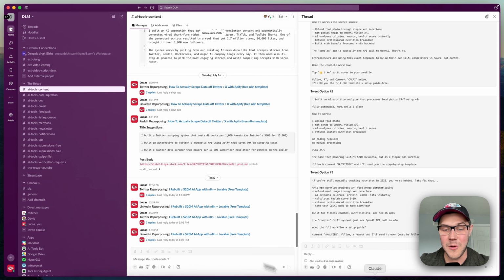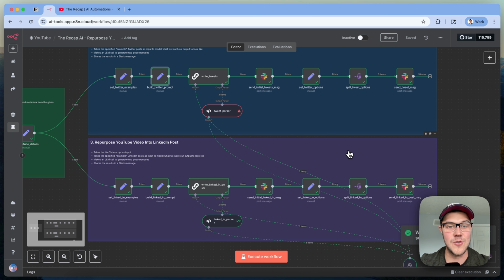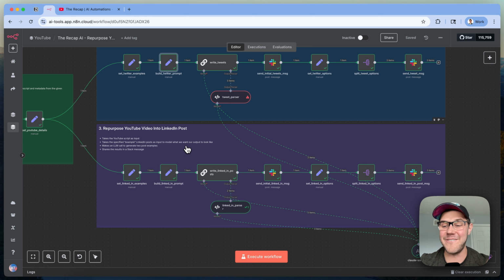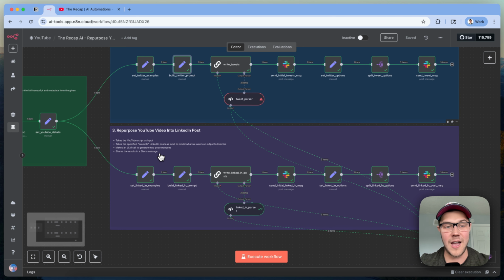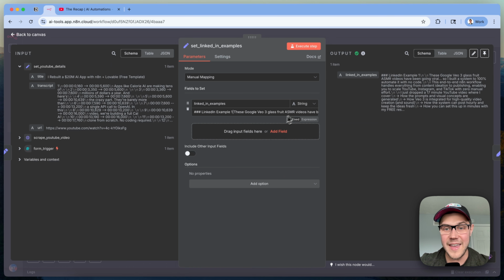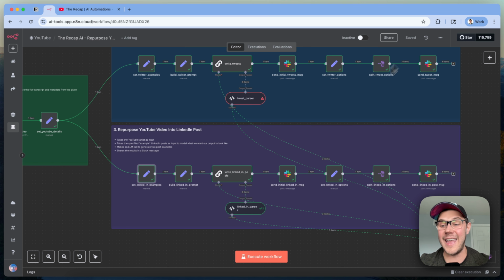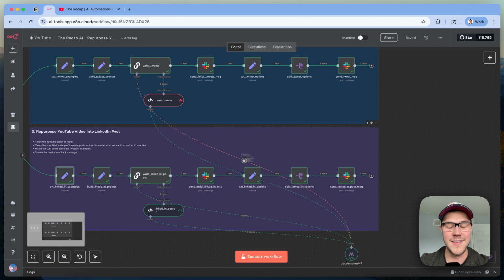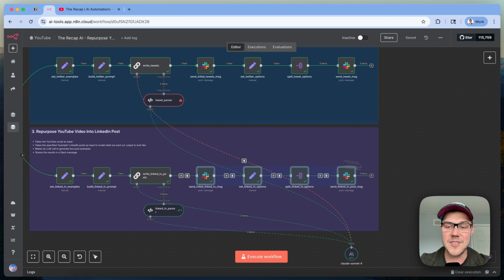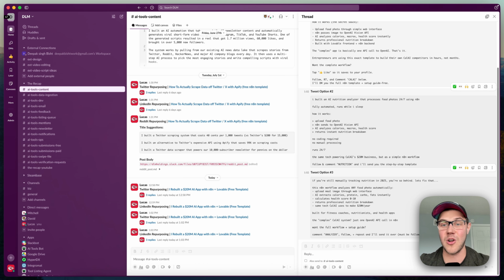Looks like the LinkedIn repurposing just finished. I'll jump back into n8n to show you. We follow a very similar pipeline for how we built this out. Number 1, we set a couple of examples here of what we want a good looking LinkedIn post to look like. We build out a full prompt, and then we're finally writing a couple of different LinkedIn post options that are optimized for engagement. After that's done, everything gets cleaned up, split out, and shared into Slack for us to review and then copy and paste over into LinkedIn. So let's look at this here.